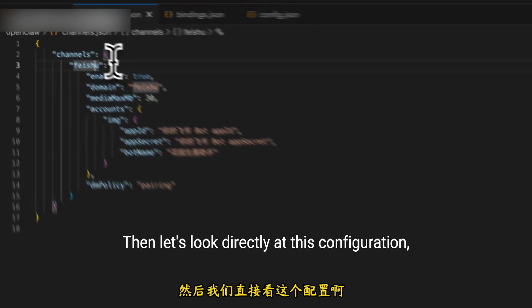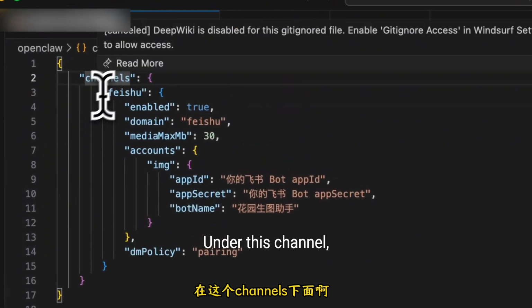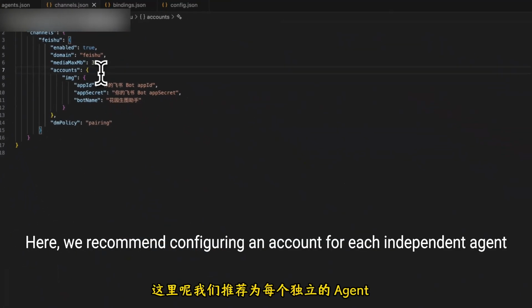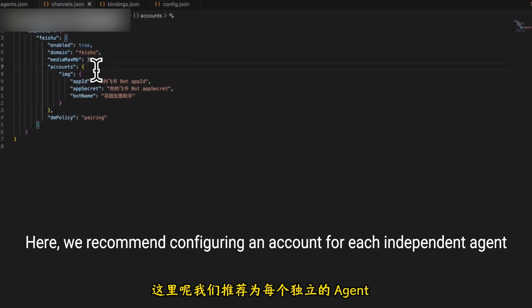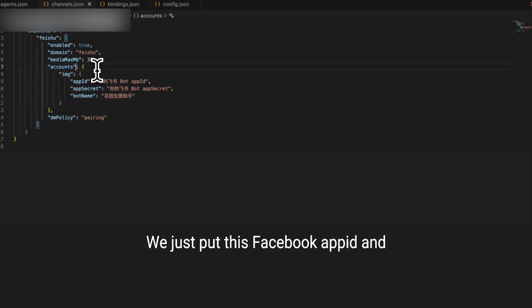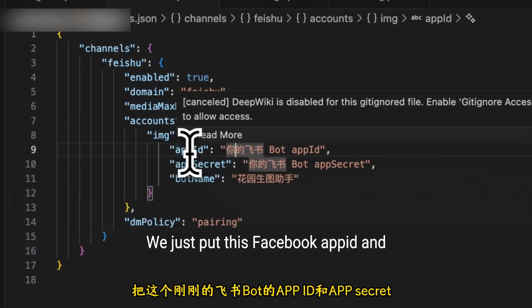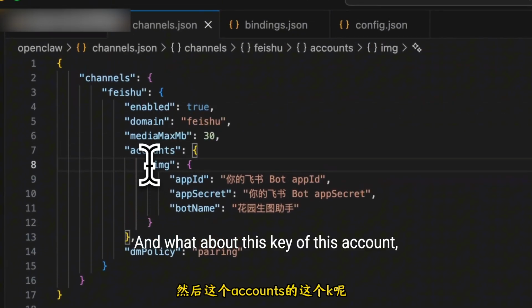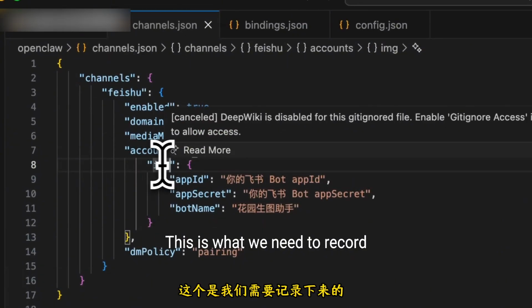Then let's look directly at the configuration under channels. Each channel can be configured with multiple accounts. Here, we recommend configuring an account for each independent agent. We just put this Feishu app ID and app secret here. And this key of this account is the accountId. This is what we need to record.